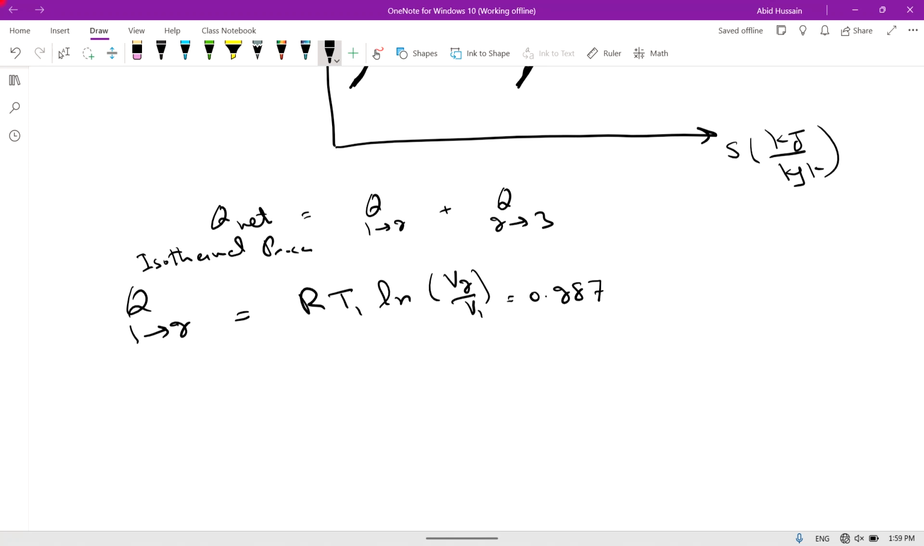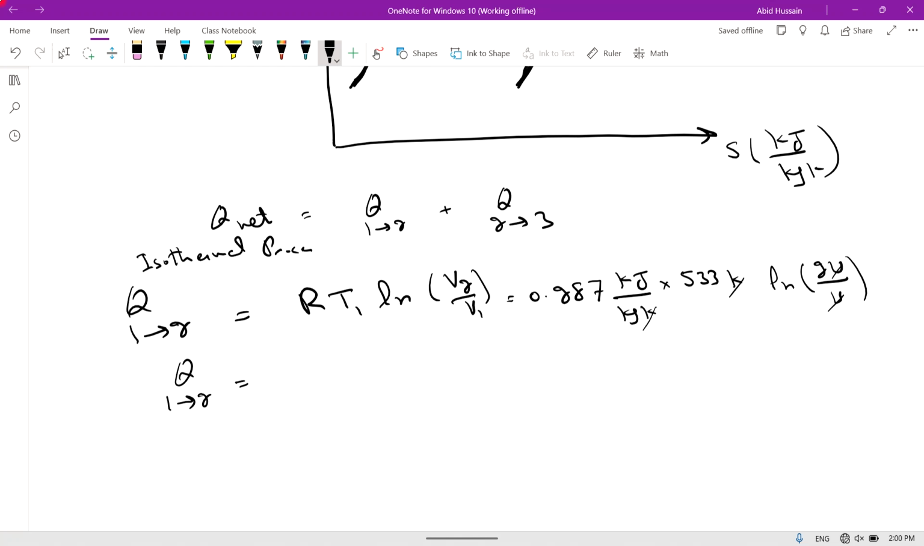Putting values in this formula, R for air is 0.287 kilojoule per kilogram per Kelvin. Temperature T1 is equal to 533 Kelvin. And natural log of V2 is equal to 2V and V1 is equal to V from the given data. So V will be cancelled with V. This Kelvin will be cancelled with Kelvin. So Q from 1 to 2 is equal to 0.287 multiplied by 533.